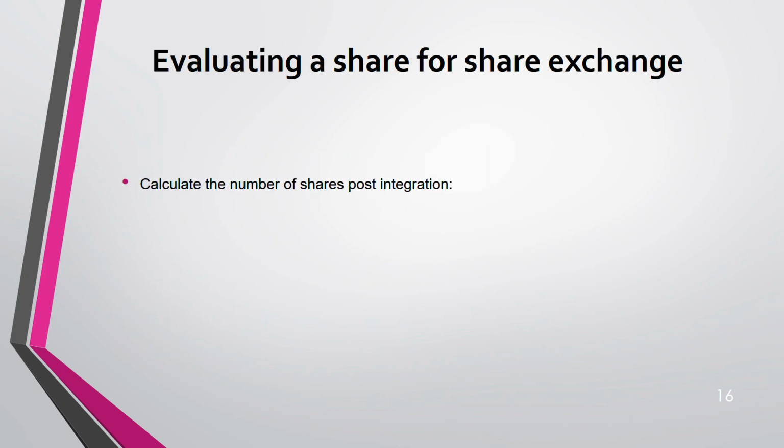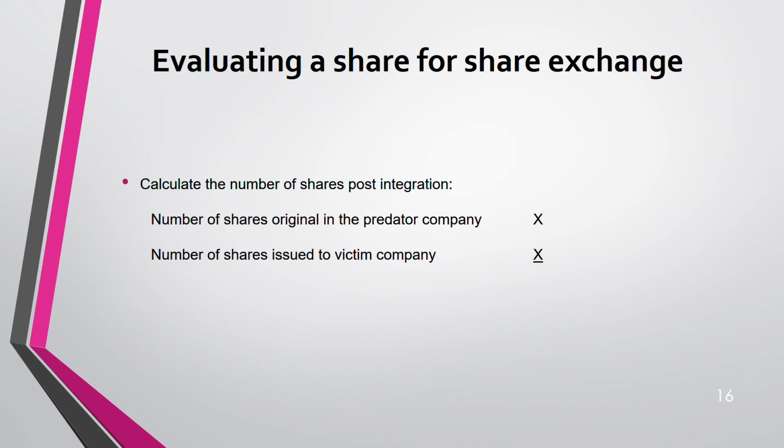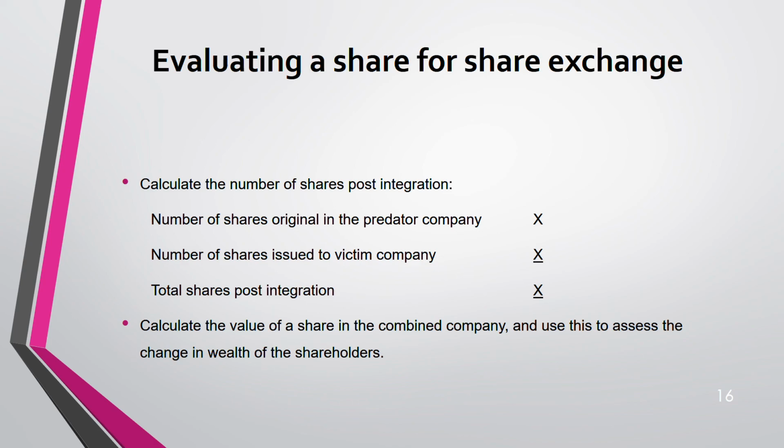Okay, now how do you calculate shares? Very important. Please hear this. Calculate the number of shares post integration. This is how you do it: number of shares originally in the predator company, number of shares that are issued to the victim company, and total shares post integration. You add both, that is your post integration shares. Now calculate the value of the share in the combined company. Then only you can see whether the wealth of the shareholders increased or not. Understood?